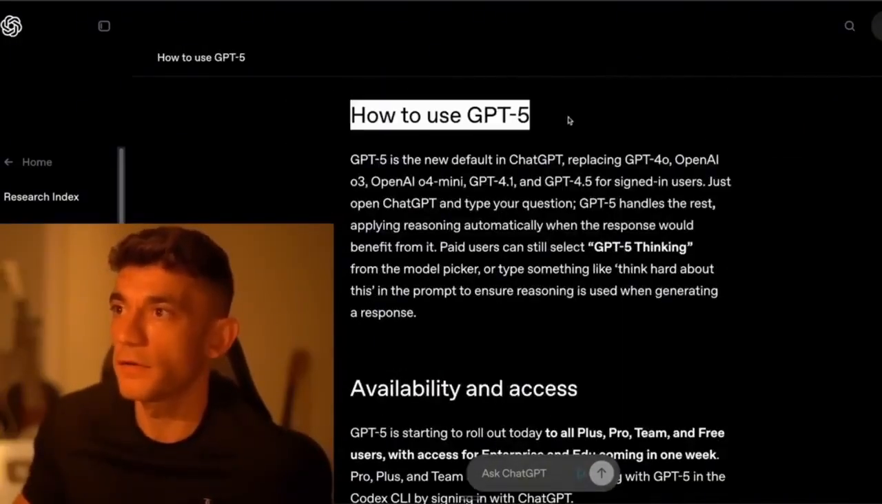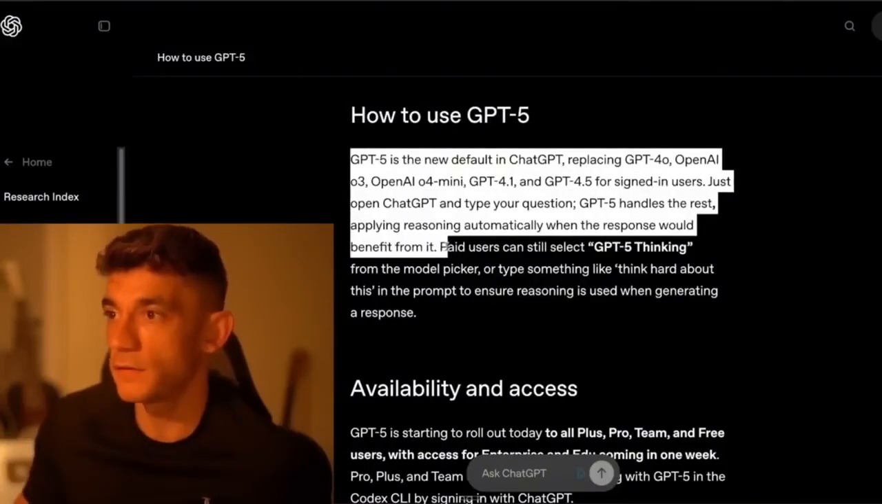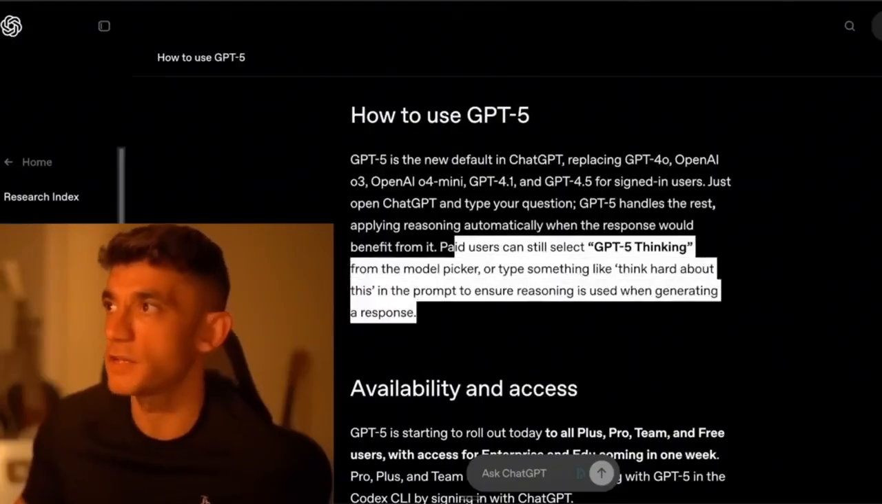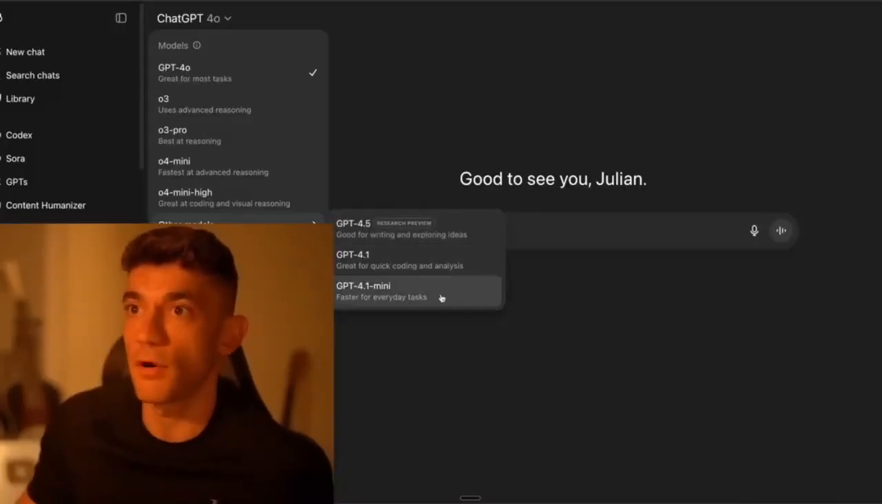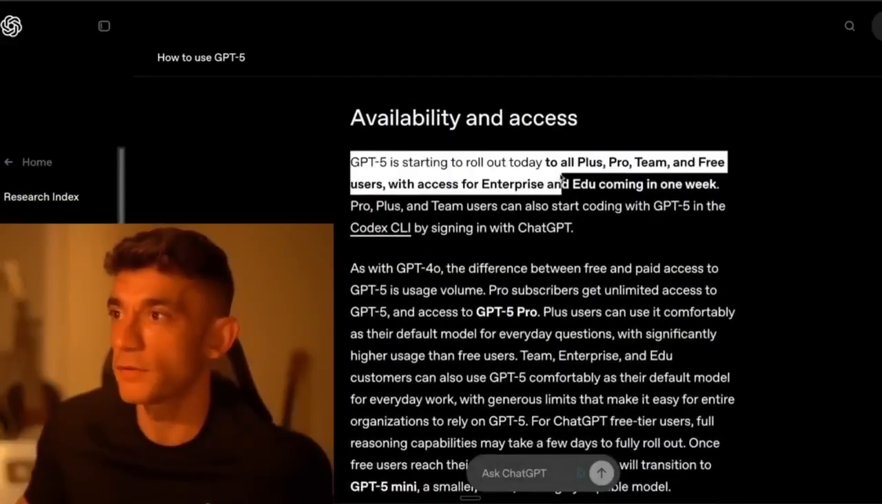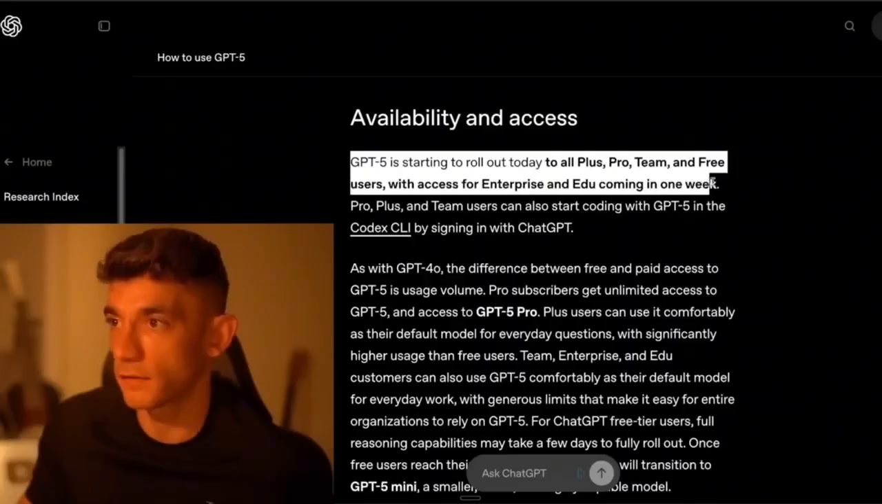All right, and on the how to use section, it says GPT-5 is a new default in ChatGPT. Paid users can still select GPT thinking, but if we go over to ChatGPT, it's not there. So it must be rolling out later. It was only announced like an hour ago. Yeah, so it's starting to roll out to all Plus, Pro, Team, and free users, with access for Enterprise and Edu coming in the next week.